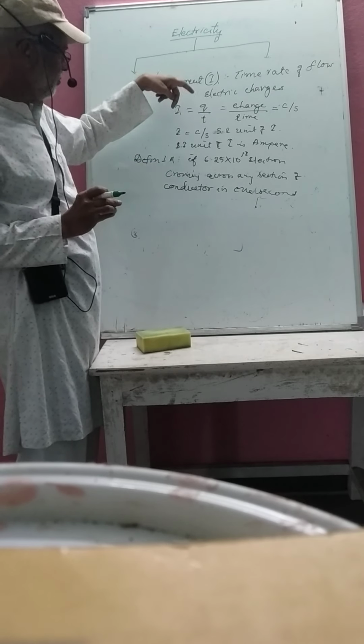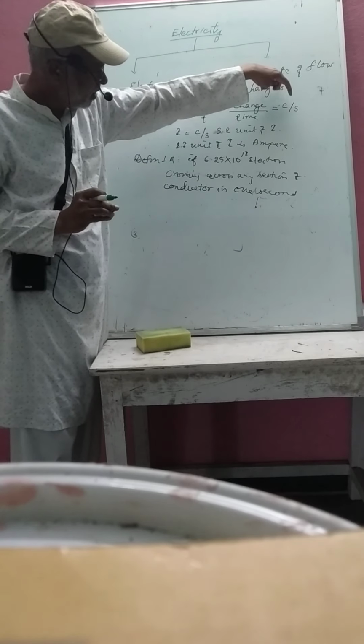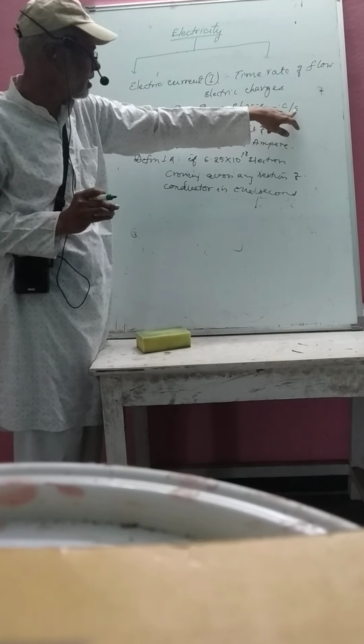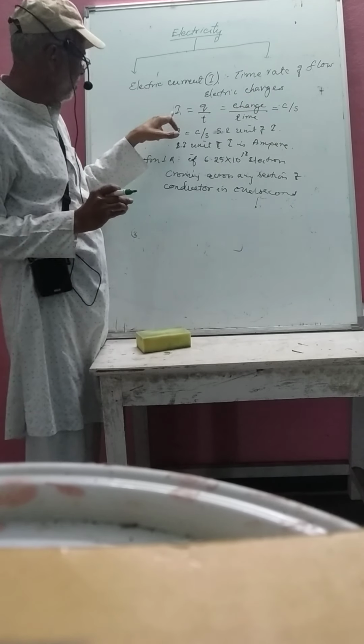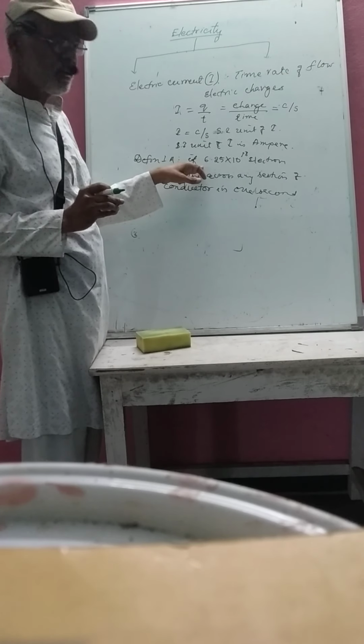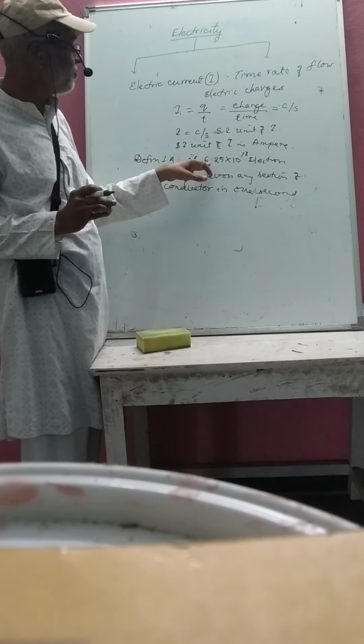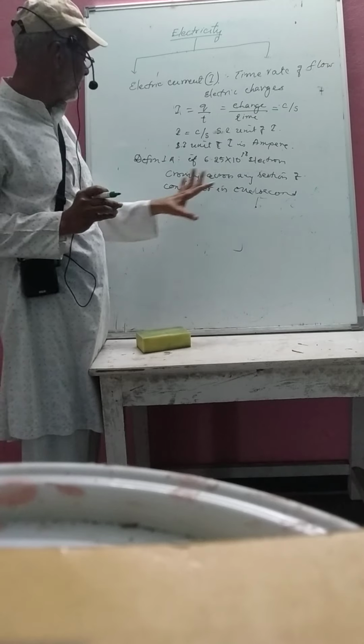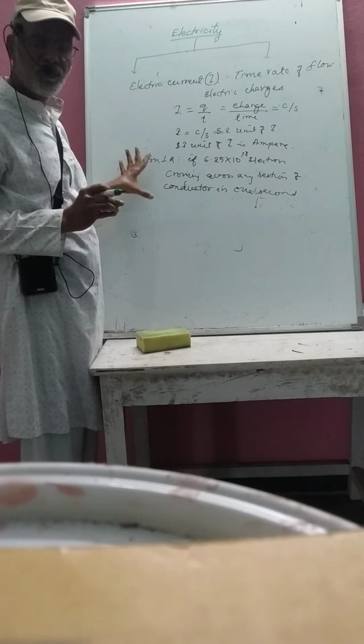On the basis of charge, if 1 coulomb of charge crosses a given section of conductor in 1 second, that amounts to the 1 ampere of current. Similarly, on the basis of number of electrons, if 6.25 into 10 to the power of 18 electrons cross a given section of conductor in 1 second, that amounts to the 1 ampere of current.